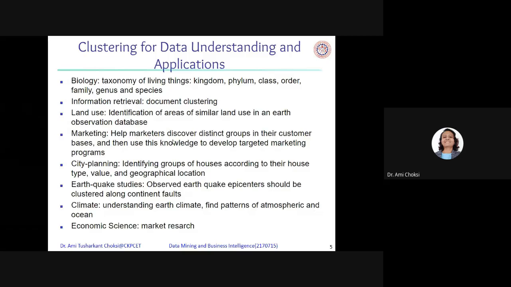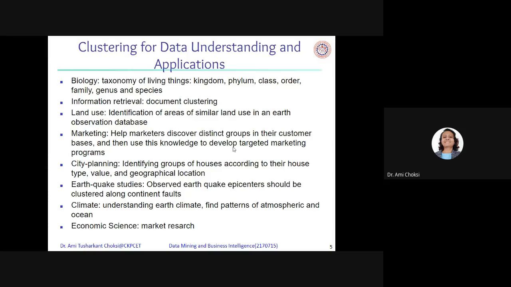So that's what we can consider in marketing. It helps marketers discover distinct groups in their customer bases and then use this knowledge to develop targeted marketing programs. These people are using this type of cars. If a new car comes for this particular range or brand, we should market to these particular people, right?